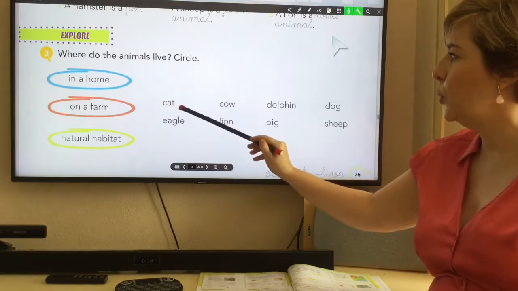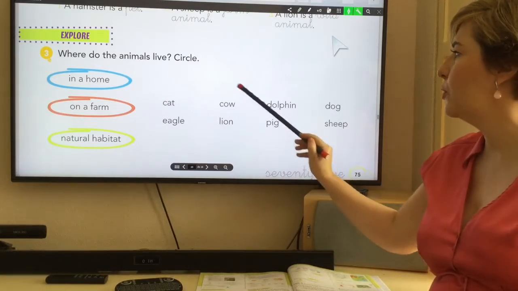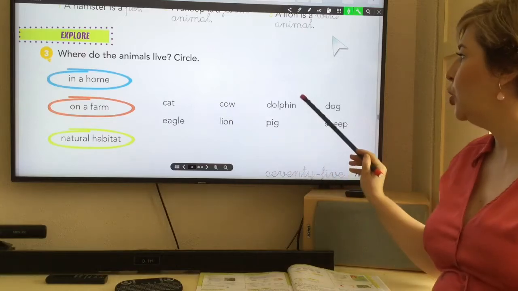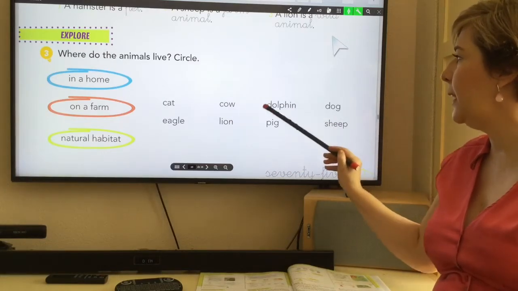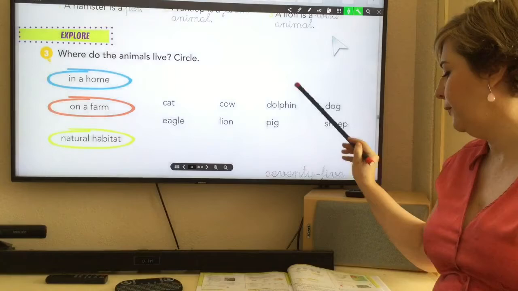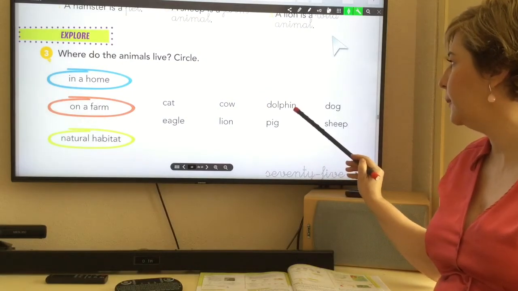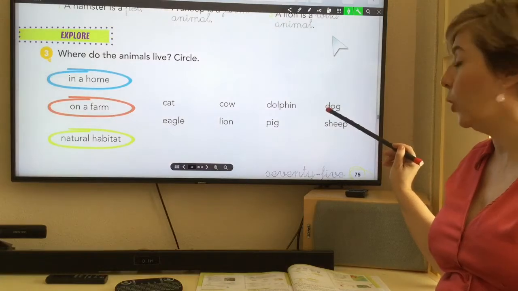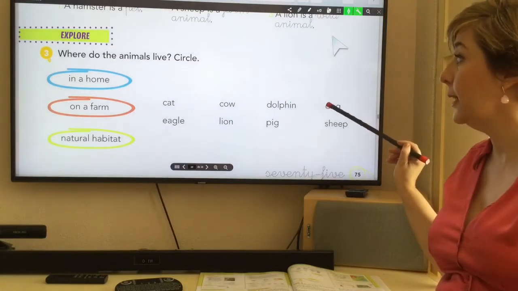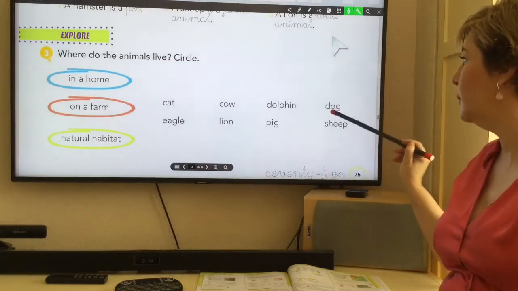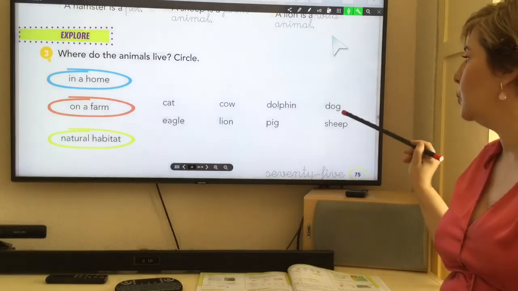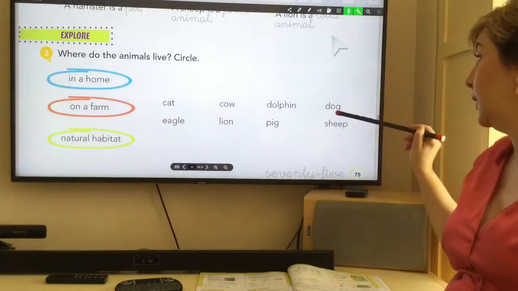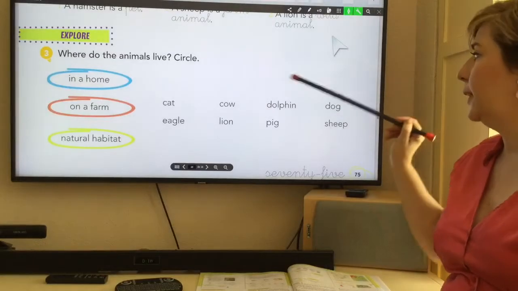Cat, blue. Cow, red. Dolphin, green. Dog, where does a dog live? In a home. So blue. Could it be also on a farm? Yes, you could do blue and red.